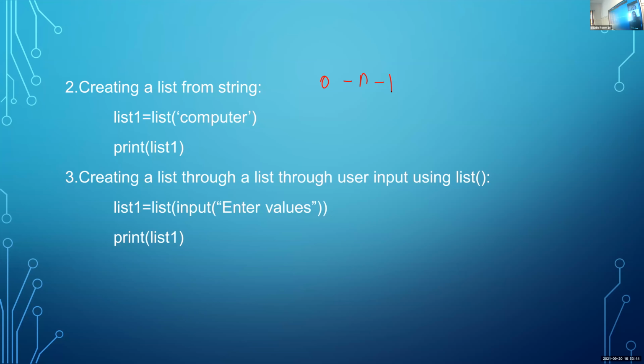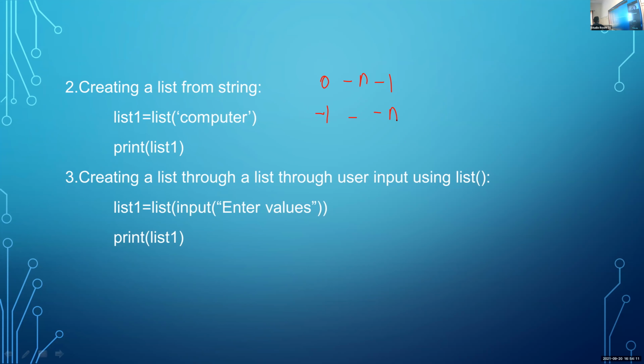Aparna, what about negative indexing? Negative 1 to negative n. Correct, Aparna. That is negative 1 to negative n. That is negative indexing or backward indexing. Forward indexing and backward indexing, positive indexing and negative indexing. Okay, so these are the two indexing methods.